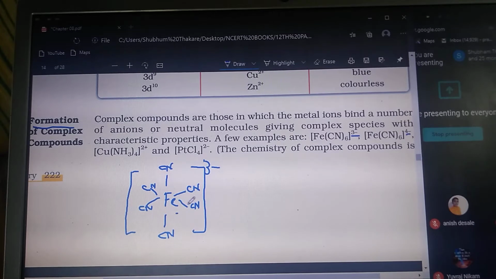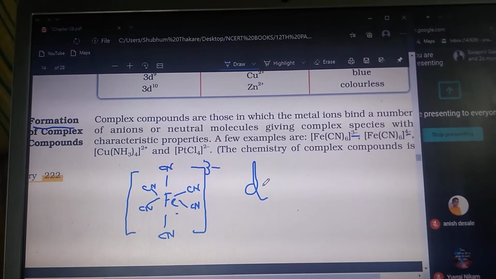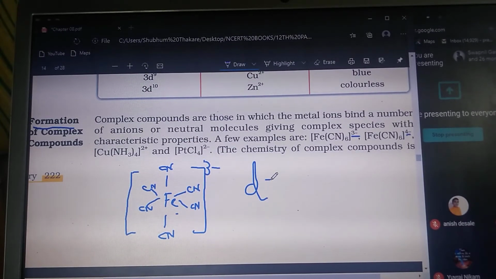The reason for formation of the complex compound is the presence of d orbitals in the transition metals. These transition metals have incompletely filled d orbitals. They do not have completely filled d orbitals, but they have incompletely filled d orbitals.